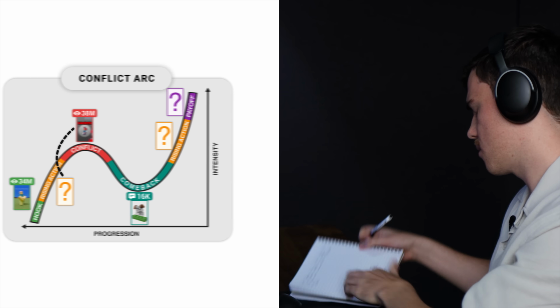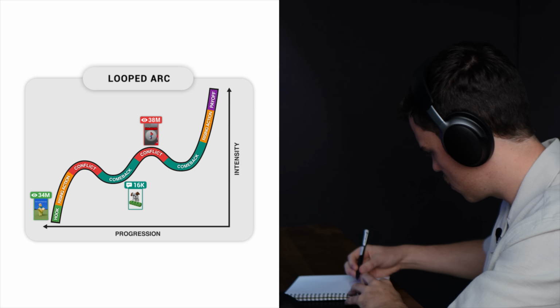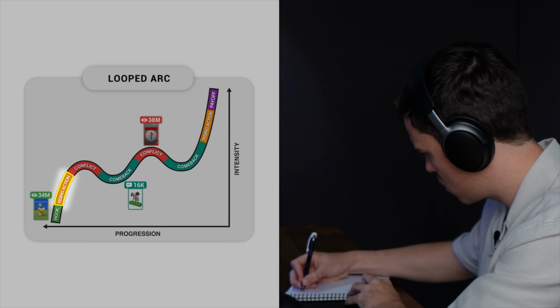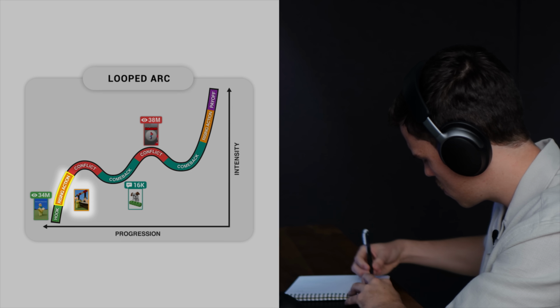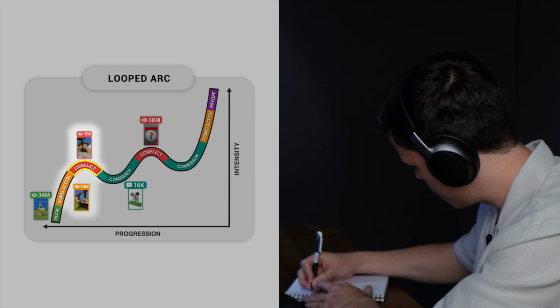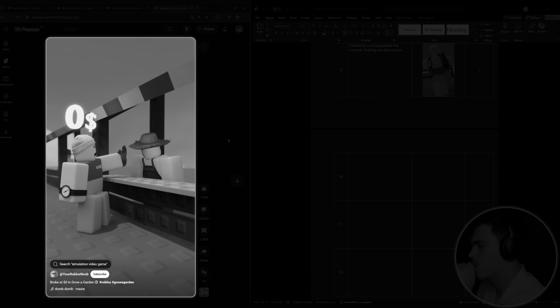So I did go ahead and restructure the storyline for it to make sense to me. And this left us with something called a looped arc, where now we would have 2 conflicts. From this point, I decided to make the first rising action a core game mechanic, which would be our character interacting with the vendor. And then the conflict would be the vendor rejecting our item for sale. Both of these ideas were taken straight from the example short that taught us the game mechanics earlier.